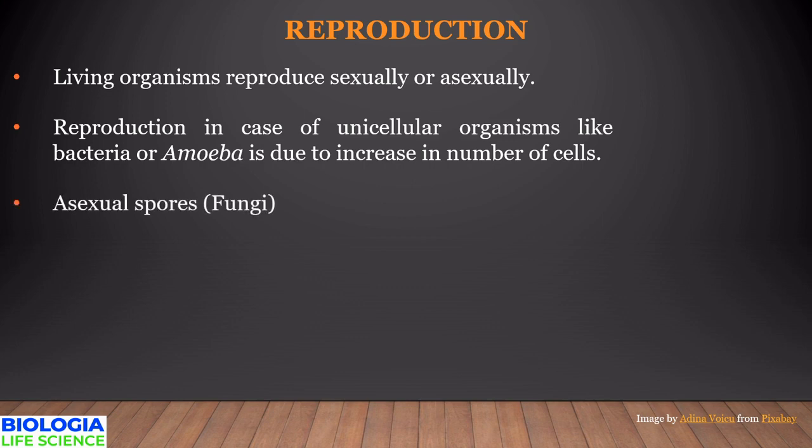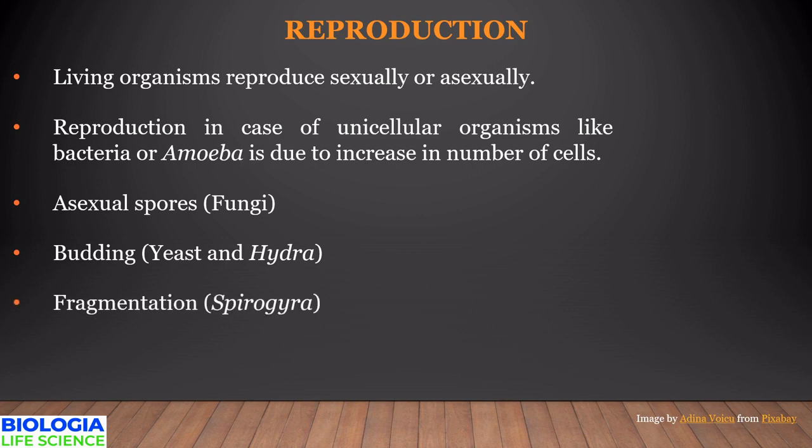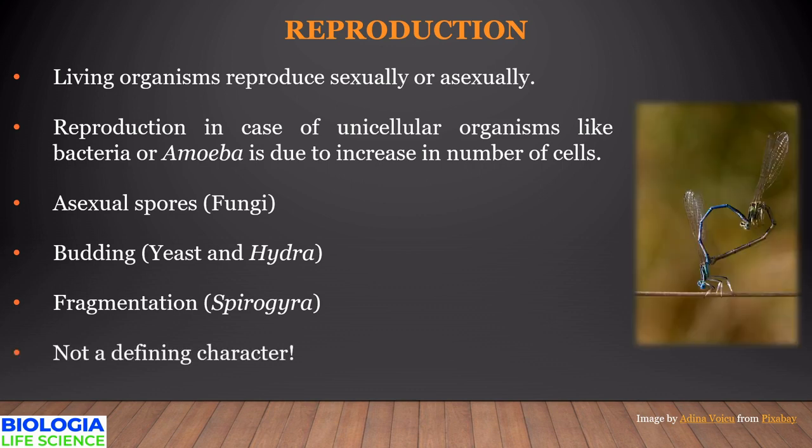Organisms like fungi multiply by asexual spores, lower organisms like yeast by budding, planaria by regeneration, and Spirogyra by fragmentation. Reproduction cannot be considered as a defining character since animals like mule, being sterile, do not reproduce. Also, infertile humans do not reproduce.